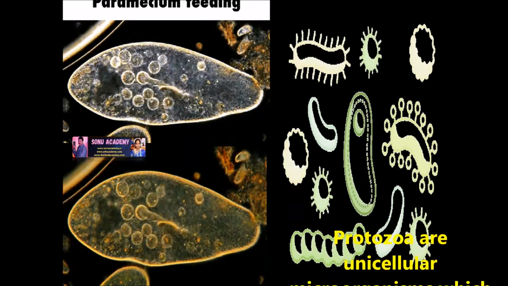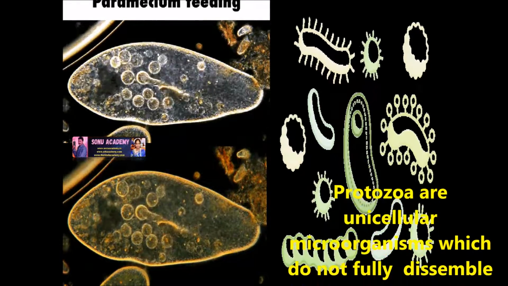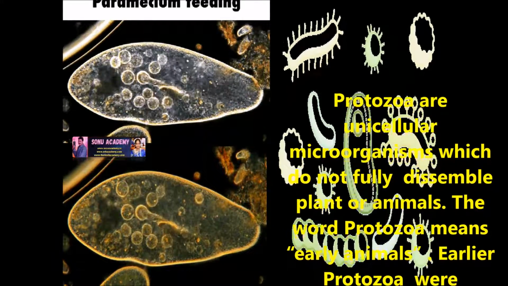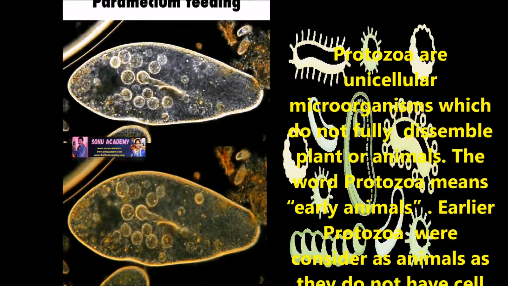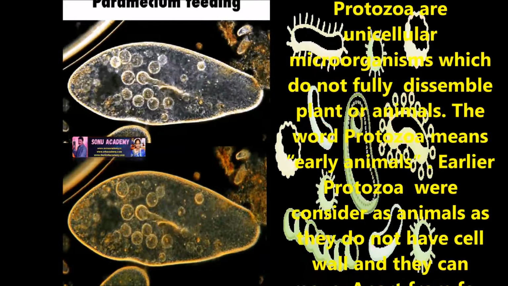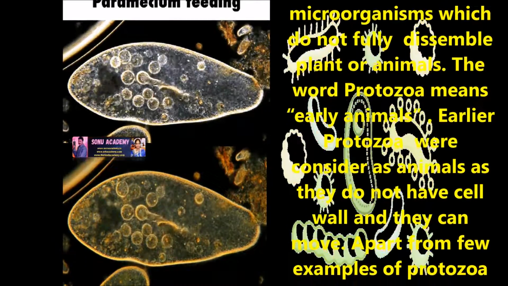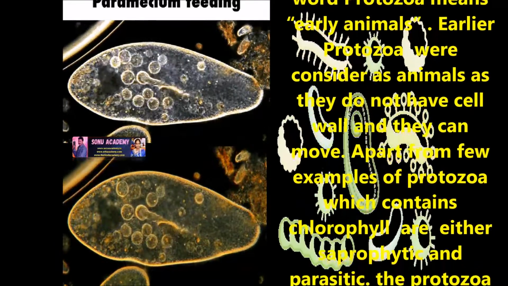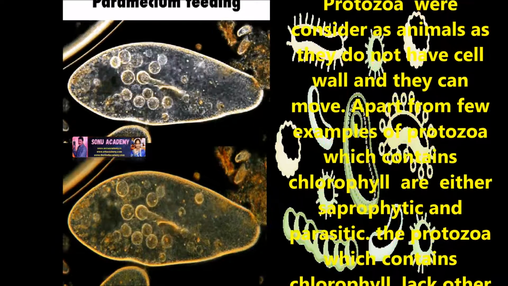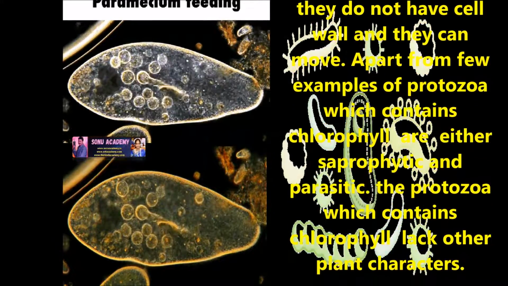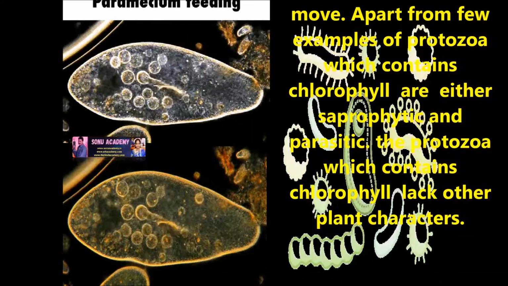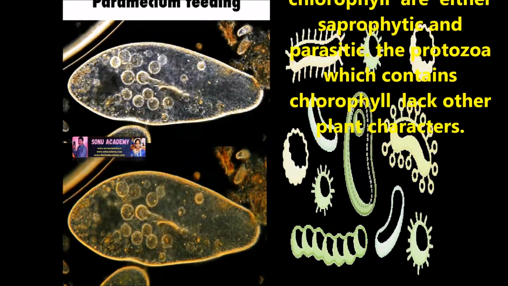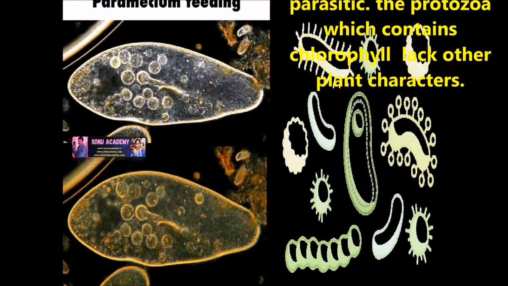Children, now let us discuss why protozoa were considered as animals. Protozoa are unicellular microorganisms which do not fully resemble plants or animals. The word protozoa means early animals. Early protozoa were considered as animals as they do not have a cell wall and they can move. Apart from a few examples of protozoa which contain chlorophyll, the rest are either saprophytic or parasitic. The protozoa which contain chlorophyll lack other plant characteristics.